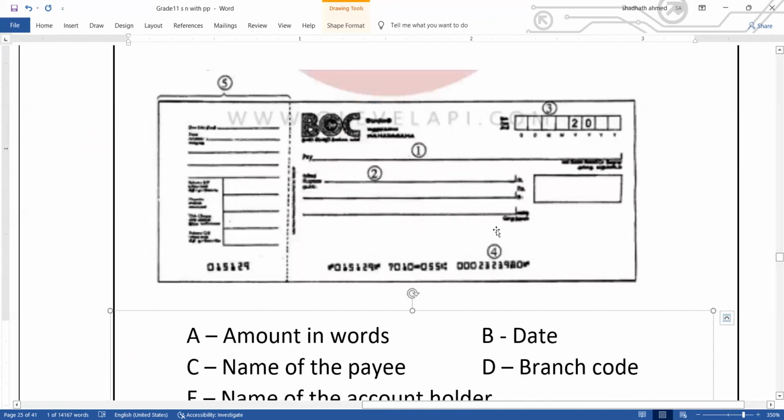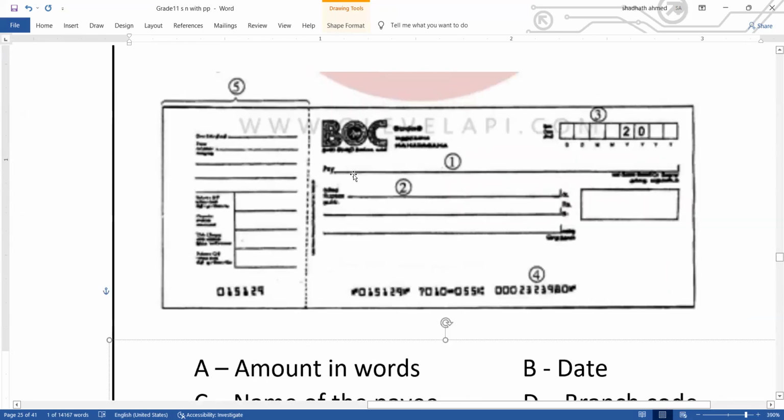If you look at the check, my dear, in this check you can see number 1 is the payee. In this place, a name will be written to whom the check is given. The one who has a current account in a commercial bank can issue checks. The one issuing the check will sign the check. For example, Mary is signing the check.